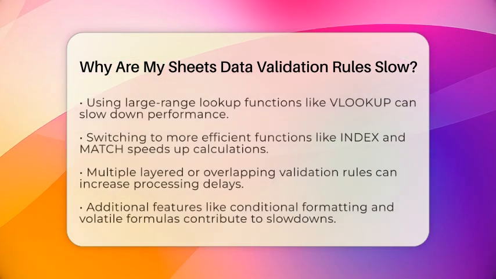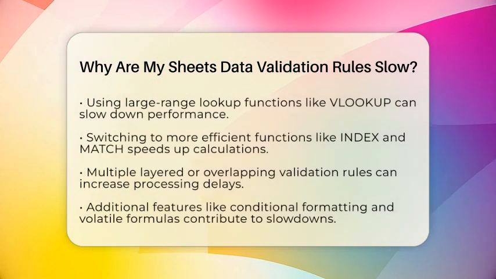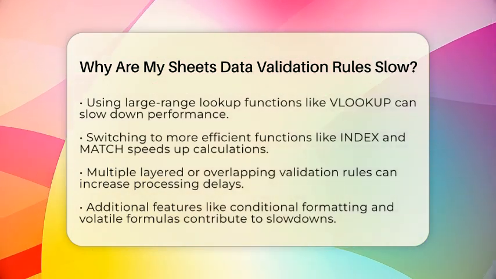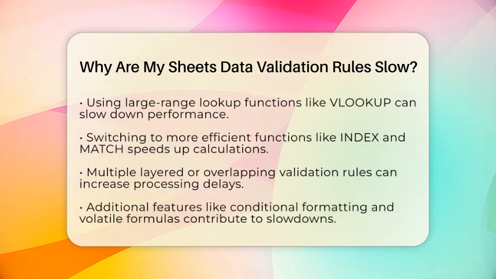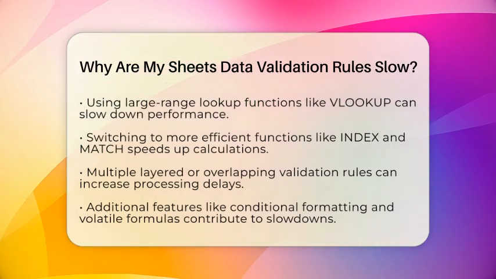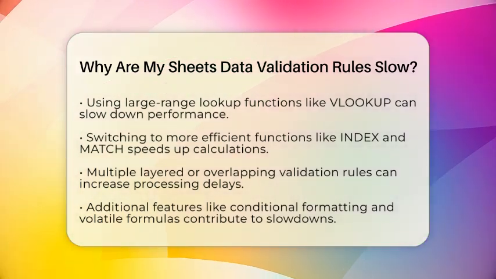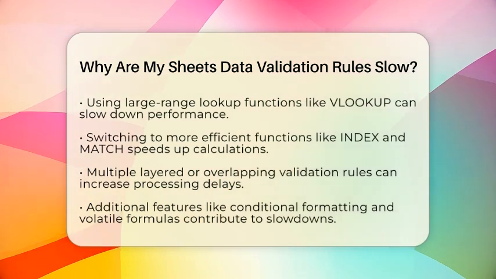Next, applying validation to large ranges or entire columns can be a big drain. When you set validation rules over thousands of cells, Excel has to check each one whenever data changes. This can cause noticeable delays, especially if your data set is huge. Instead, try limiting the range to only the cells you actually need. Using Excel tables can help because they automatically adjust as you add or remove data, keeping validation efficient.